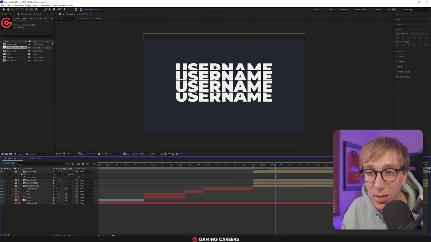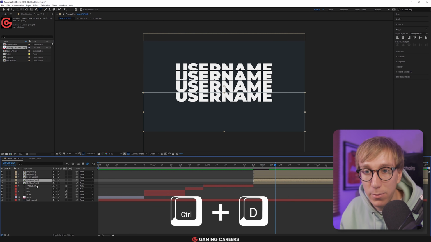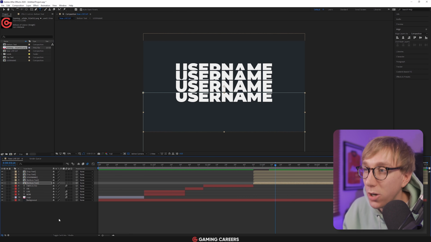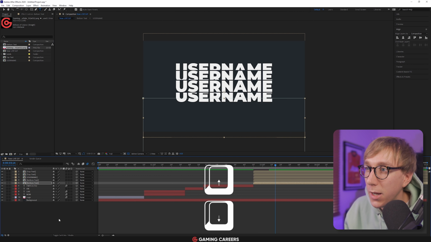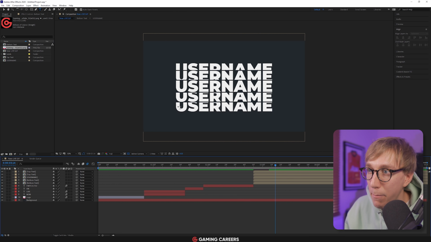So repeat this whole process for the bottom. I'll try and explain it again in case we didn't get that. Duplicate the bottom text layer. We're going to move the position of it first using the up and down arrows just to put it into place. And before we create the mask, we want to put it into position where there's a small gap. Obviously, we want this layer to be masked off even more.